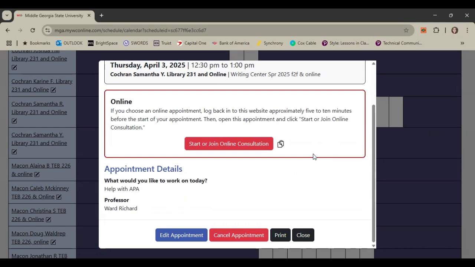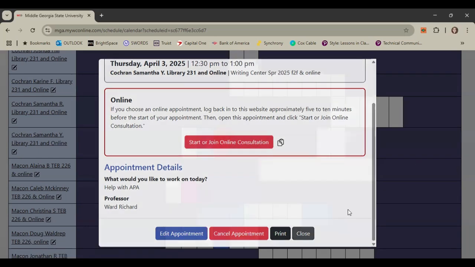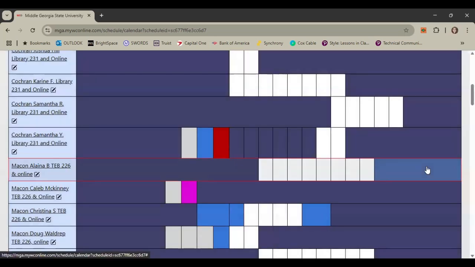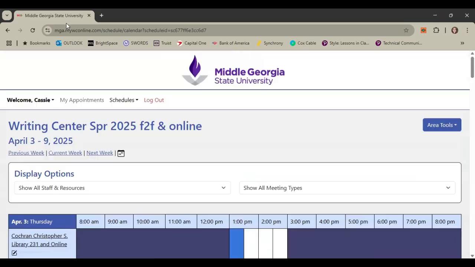When you come back to your appointment schedule, you will click start or join online consultation, and it will bring you to a Zoom video chat type space where you will then meet with your tutor. They will know that it's your first time doing an online appointment, so if you are confused about anything, feel free to ask them questions. But most of the time, it's pretty straightforward.